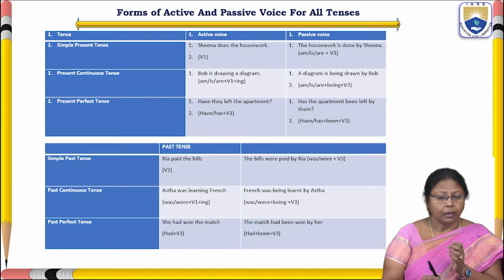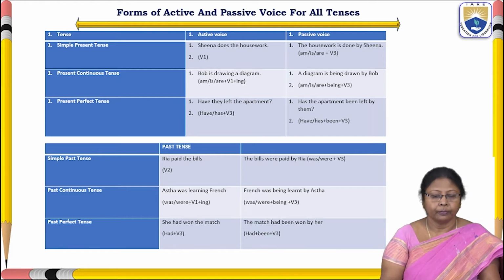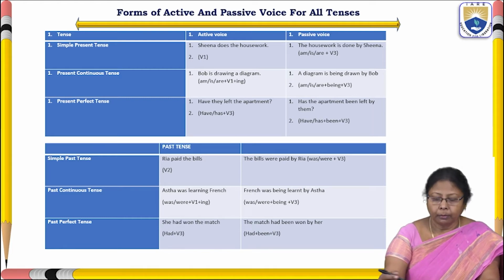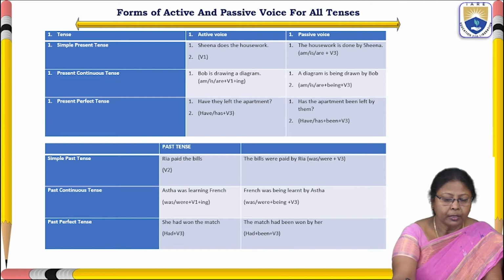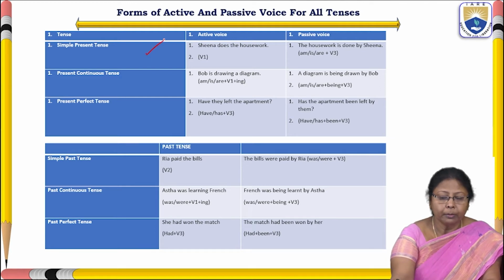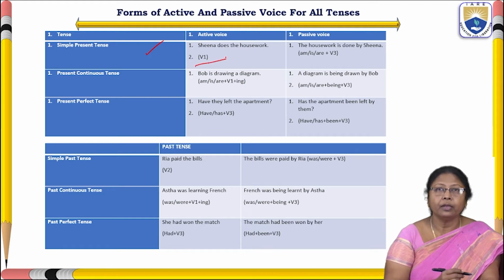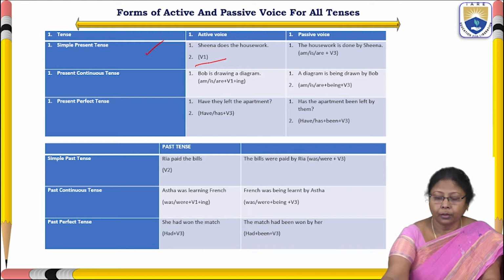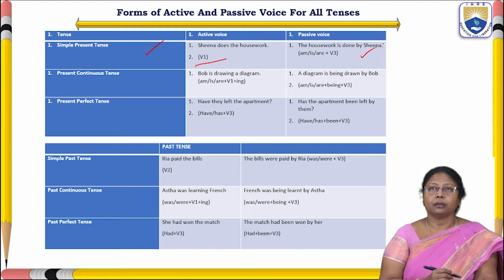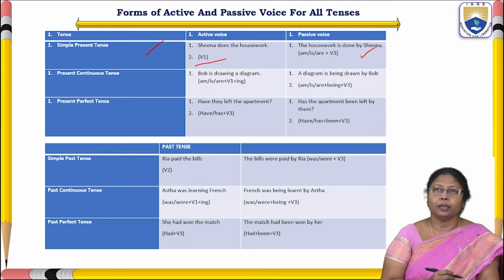Okay, so here let us see tense-wise. Let us first take the simple present tense. The form of simple present tense, as we know, is V1. When we change that into passive voice, it will become am, is, are plus V3.